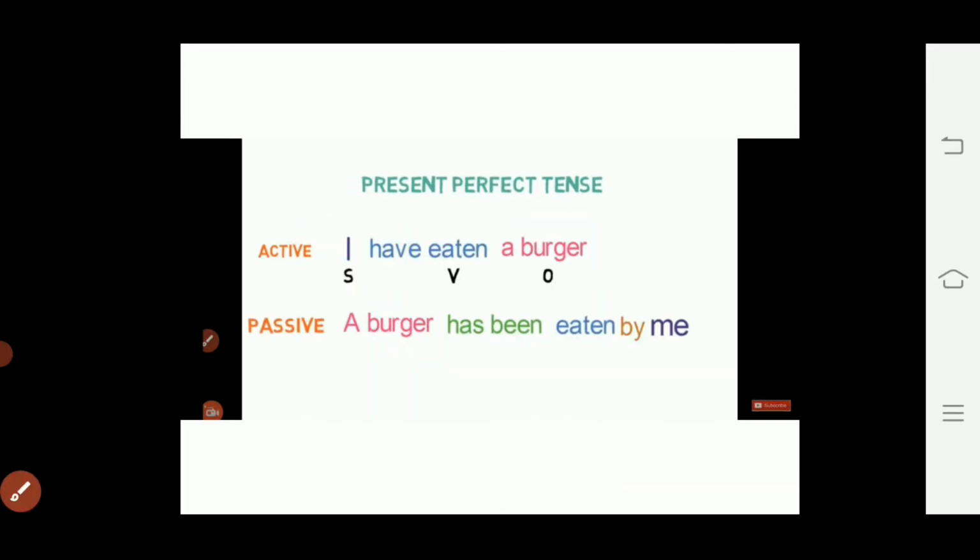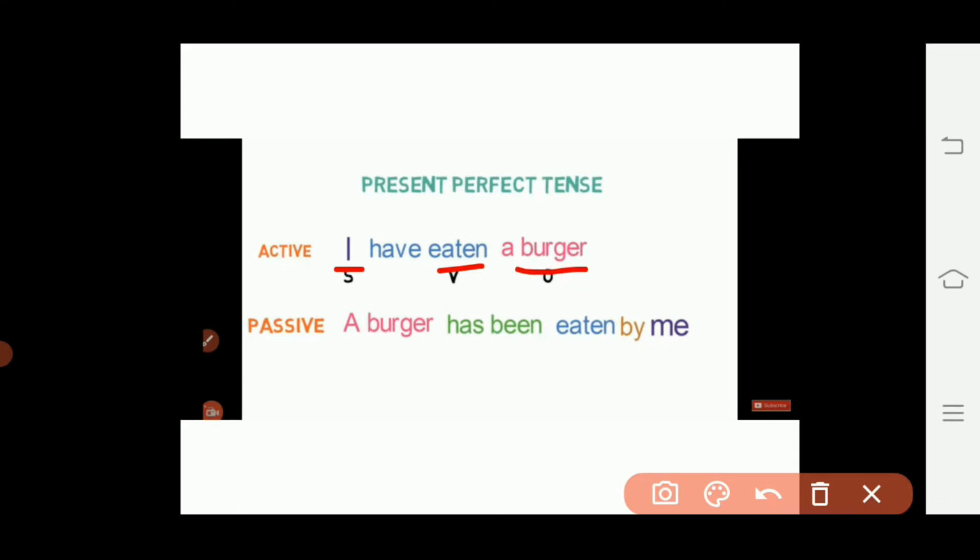Let's take the example of present perfect tense. In present perfect tense, we have subject and has, have plus third form of the verb and object. So while converting these types of sentences into passive voice, we use has or have and been and then third form of the verb. So first of all, we have to identify. Here the subject is I, verb is eaten, and a burger is our object.